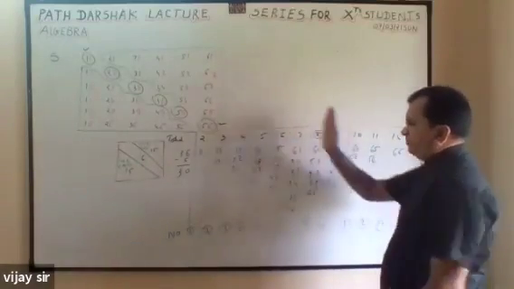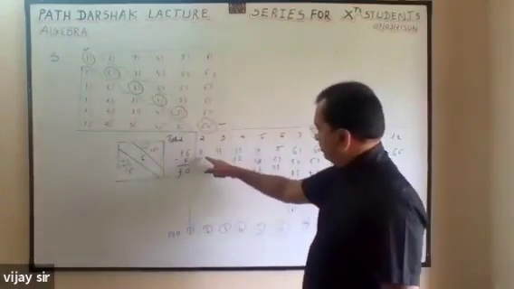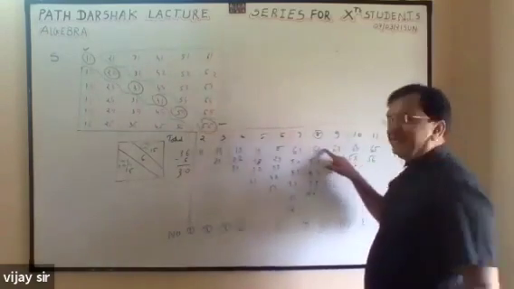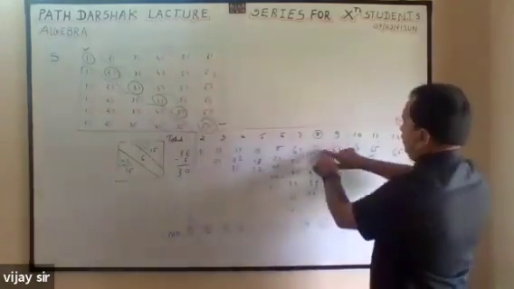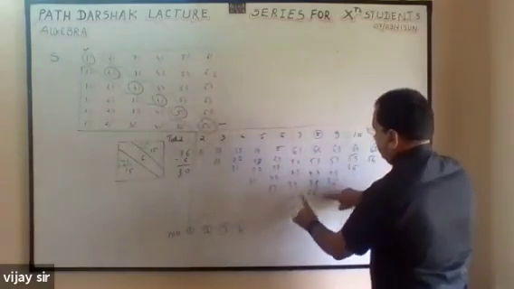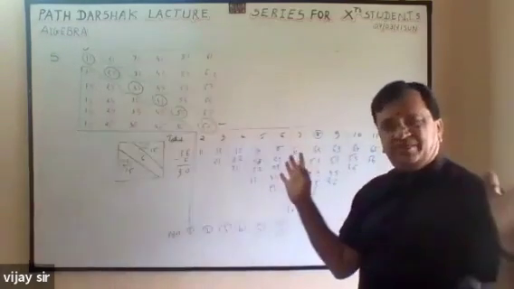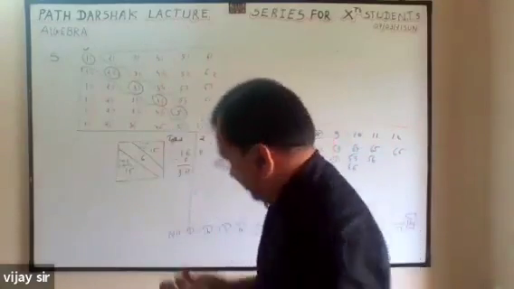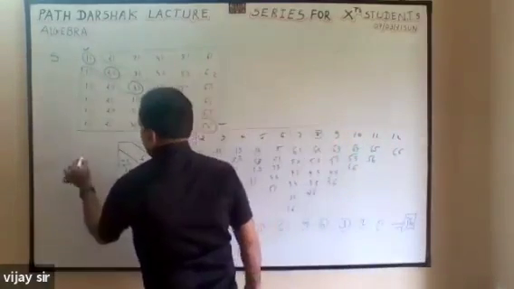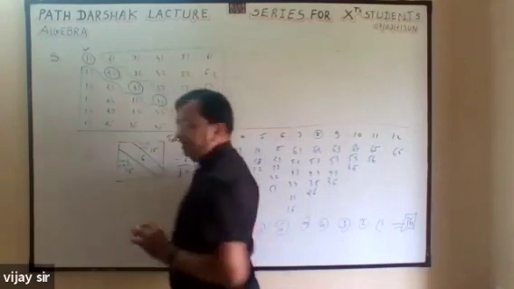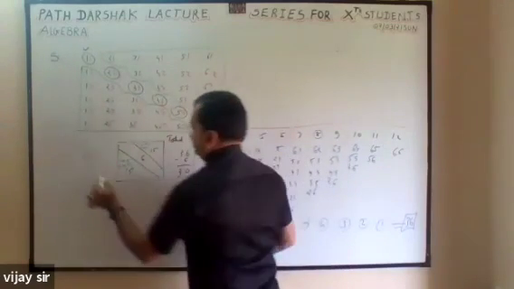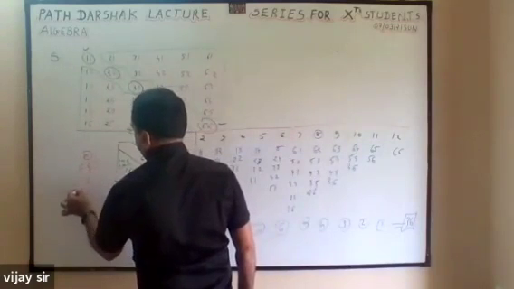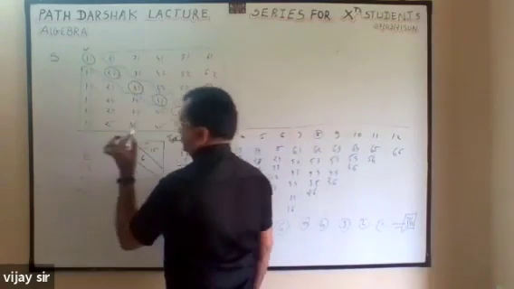Make it in two parts: up to 6, 1 plus, and more than 6, 6 plus. Suppose it is 6 plus 2, so from 2: 2, 3, 4, 5, 6. So you will get all the pairs, with no need to find them otherwise. For example, again I am telling: suppose I want the total 10. 10 means it is more than 6, so 6 plus something, 6 and 4. So 4, 5, 6, and 4, 5, 6.